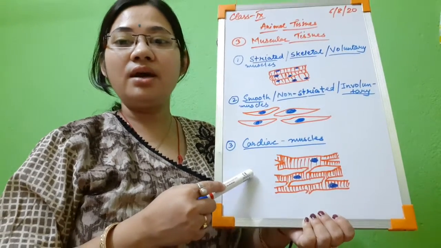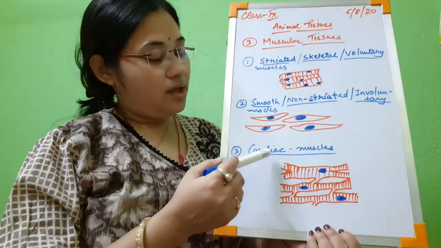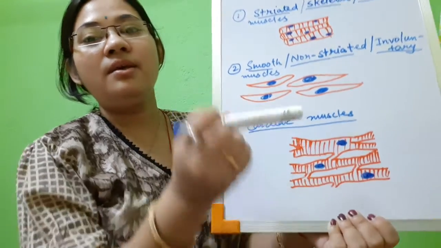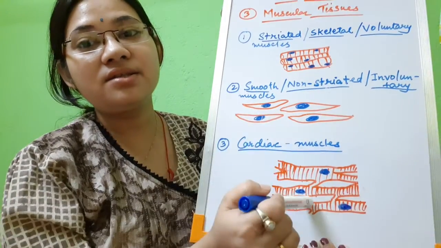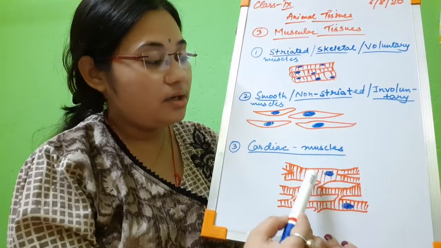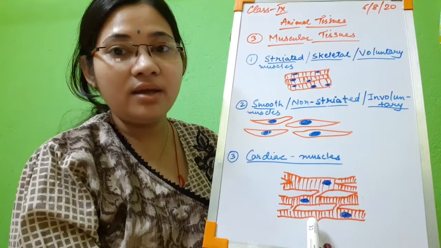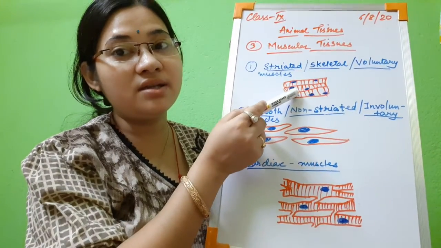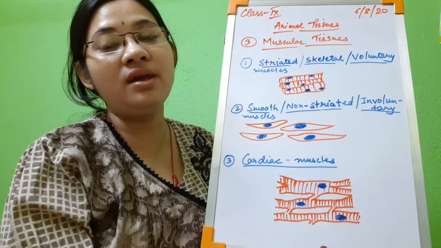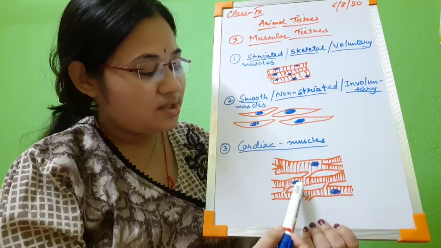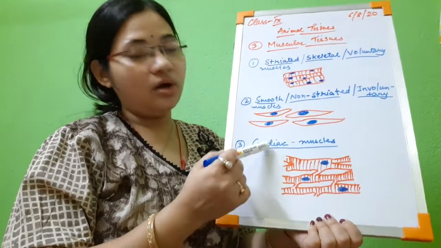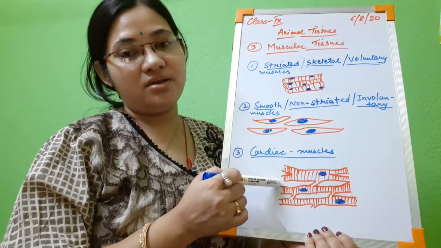Now let us see the third type of muscular cells, which are called cardiac muscles or cardiac cells. Now these cardiac muscles, see, they look like striated muscles, but they are basically involuntary in action. So that is a very major difference between all these three. So cardiac muscles look like striated muscles, but their function is similar to smooth muscle cells. That means they are involuntary in nature. They are present only in the heart.